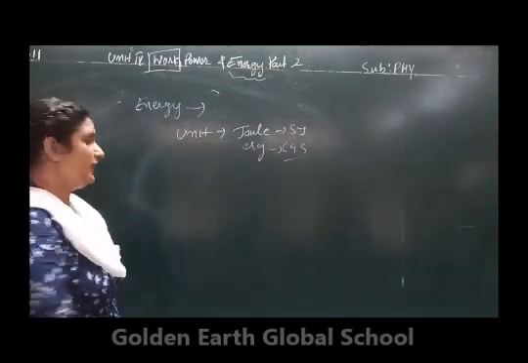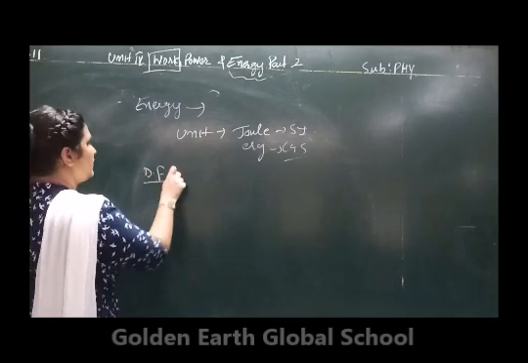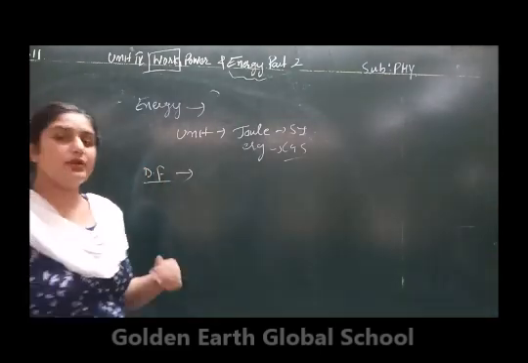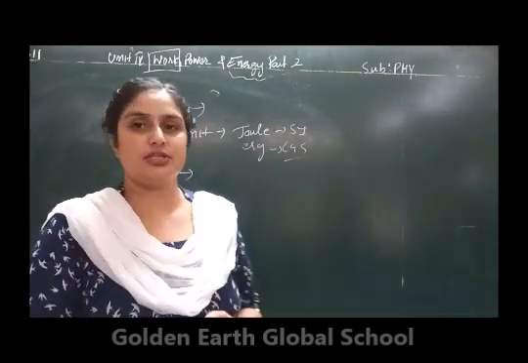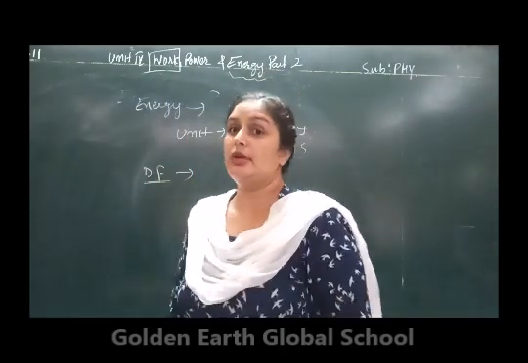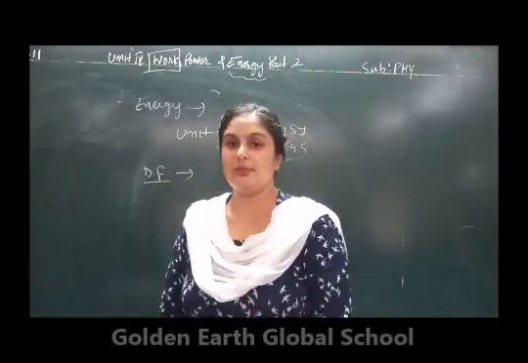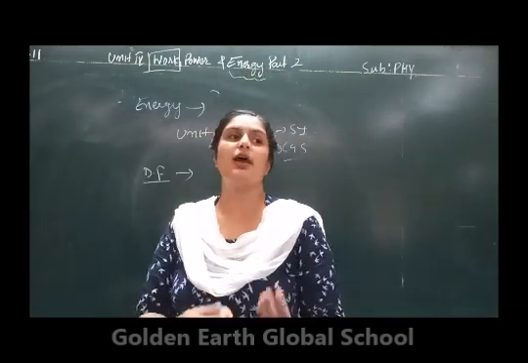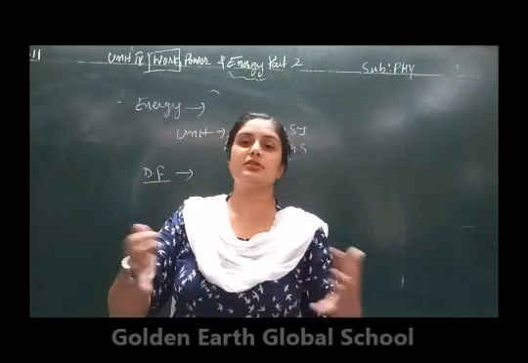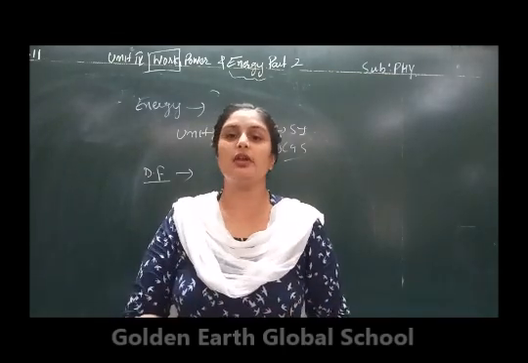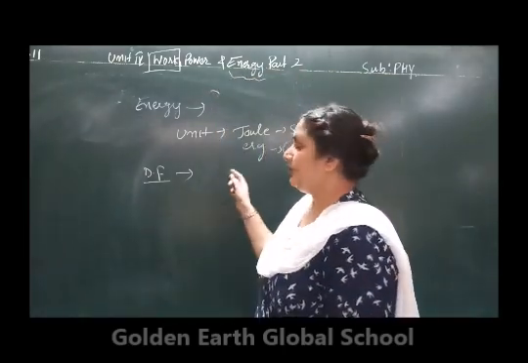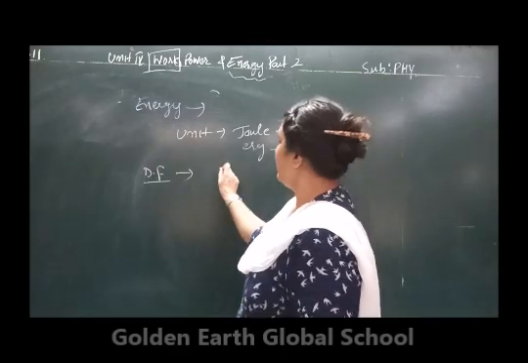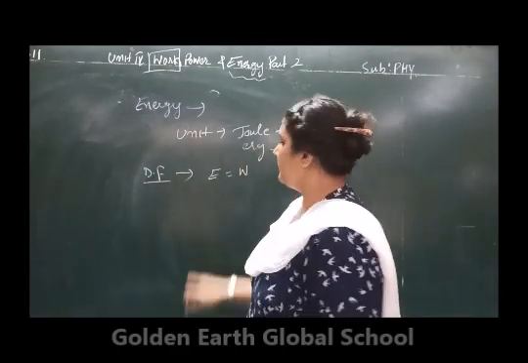Next, what is the dimensional formula for energy? Whenever you calculate energy, you are going to calculate the work done by the object. If I say that you are more energetic, then I will note how much work you have done in comparison to your friend. So whenever we calculate energy, we calculate the work done.